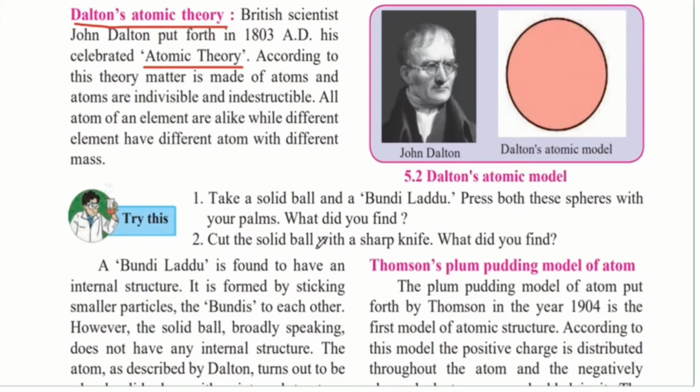Cut the solid ball with a sharp knife. What did you find? When you cut the ball, you will notice that the solid ball is filled with mass inside it. Therefore, it is made of matter. A bundi laddu is found to have an internal structure. It is formed by sticking smaller particles, the bundis, to each other. If you notice very carefully, a bundi laddu is made of smaller bundis sticking together.